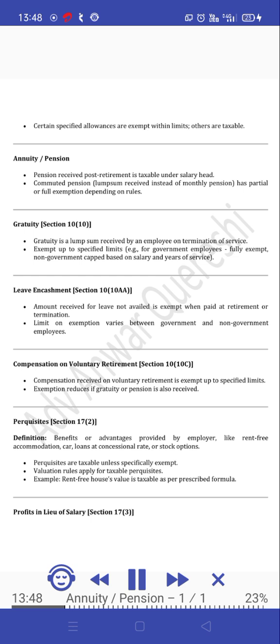Compensation on voluntary retirement, Section 10(10C). Compensation received on voluntary retirement is exempt up to specified limits. The exemption reduces if gratuity or pension is also received.